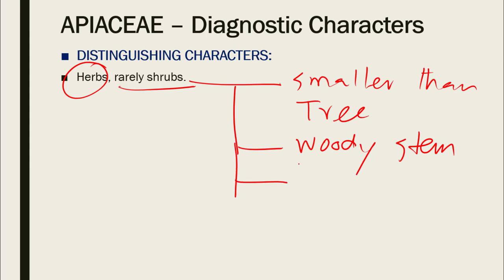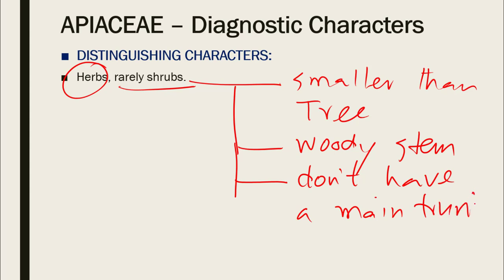And one thing special about shrubs, although this is not a very technical description, is that most of the plants classified as shrubs don't have a main trunk, a main stem. Their branching of the stem starts right from the ground level.